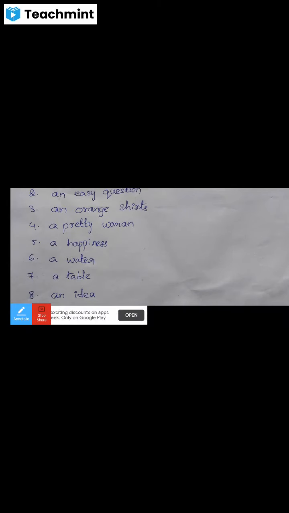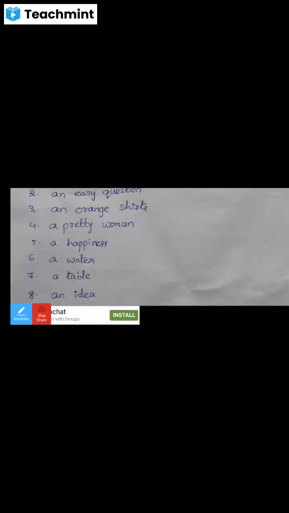Next, the fourth one, a pretty woman. It is a countable noun, and it begins with a consonant sound, so we can use a. That is also correct. Next, the fifth one, a happiness.